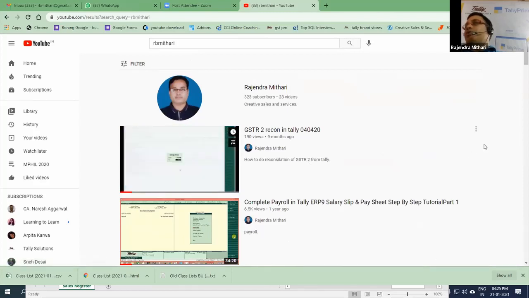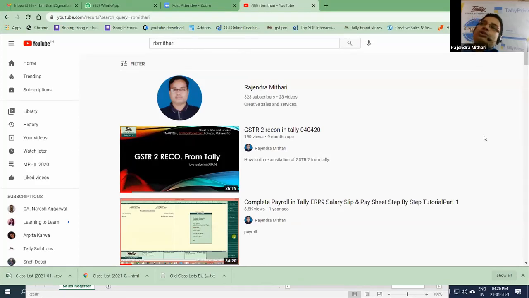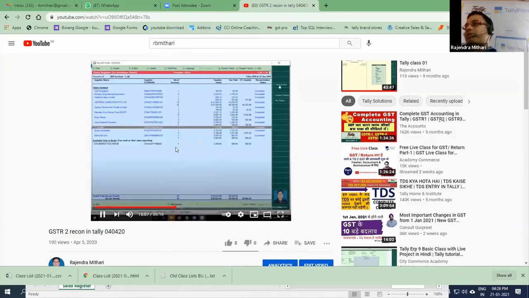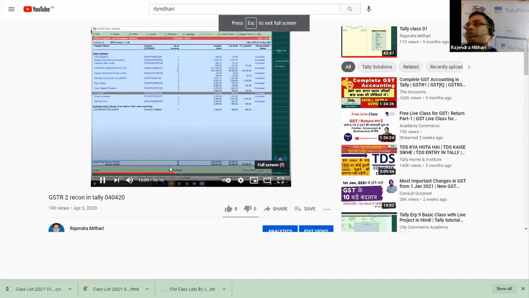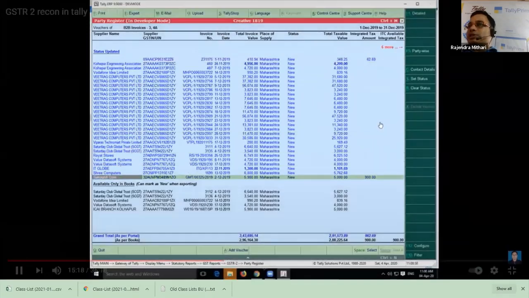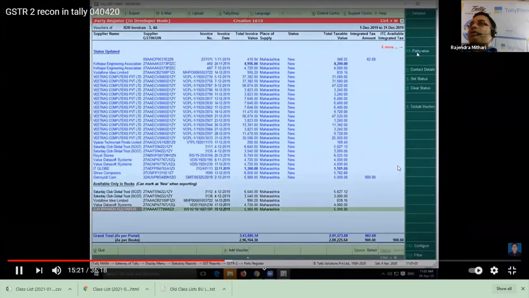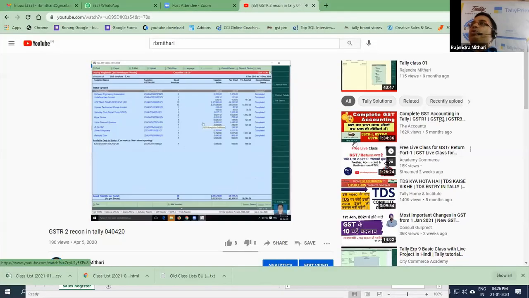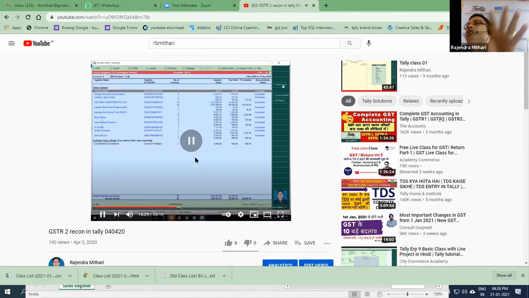Directly watch this video. The video says that you can directly download your JSON file from the GST portal and directly import that JSON file into Tally data. I am just putting the cursor on that screen because we have very little time here. So this is the screen where I have done GST reconciliation. It is done on my own data and it is real-time reconciliation. There are 2-3 videos I have given here for chartered accountants or users. It's free of cost. Directly go to that data, watch and just learn.